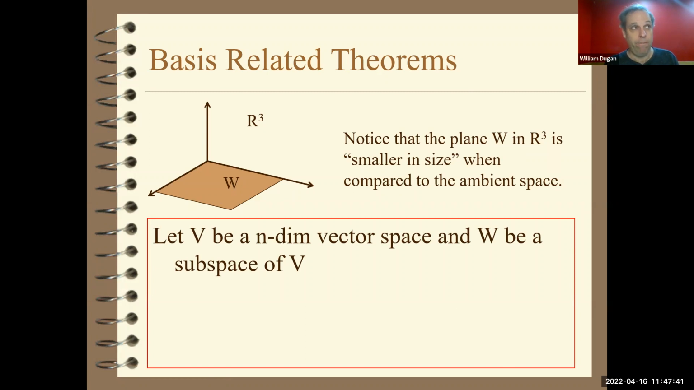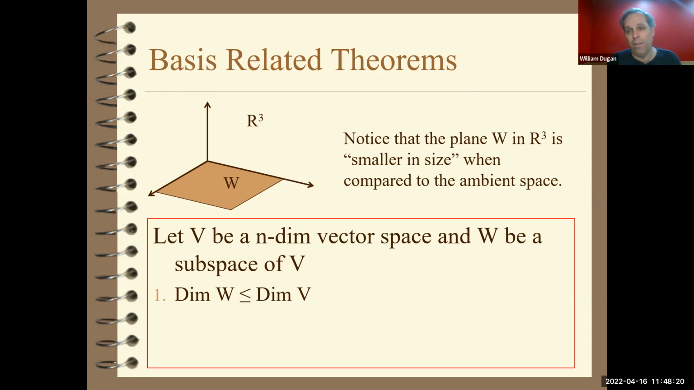Well then, if V is finite dimensional, then W has to be finite dimensional, and the dimension of W has to be less than or equal to the dimension of V. The reason why is really obvious. What if the dimension of W is more than the dimension of V? That would mean there is a certain number of vectors in W that are linearly independent. But then those same vectors have to be linearly independent also in V, because the operations don't change. But we can't have more than the dimension of V that are linearly independent.